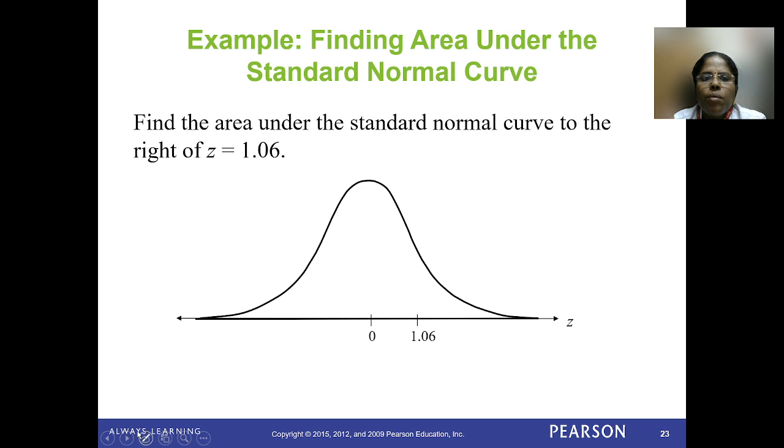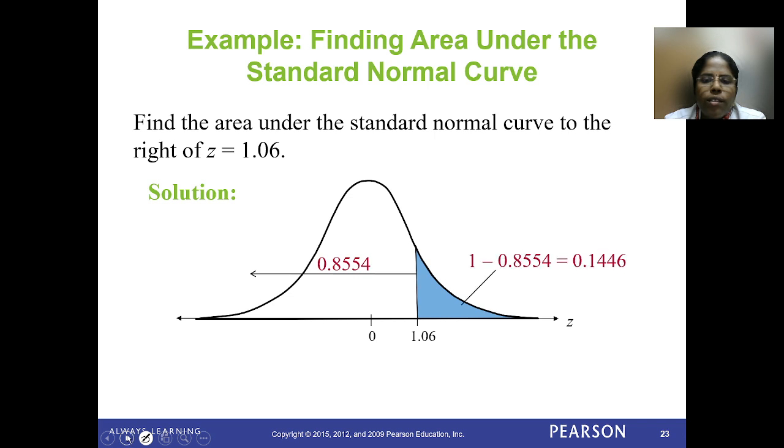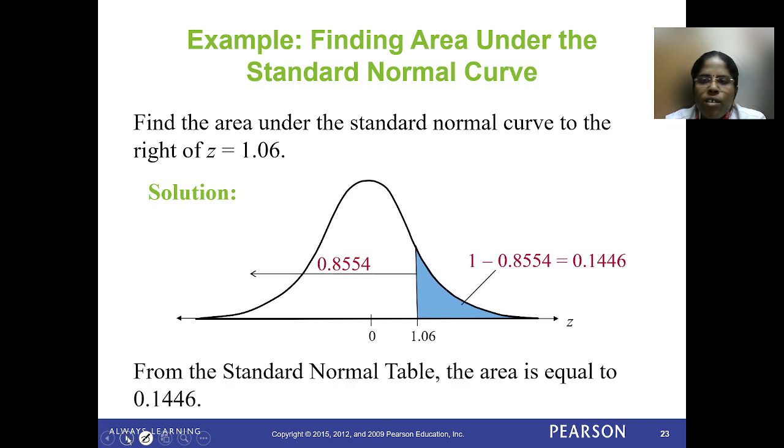The next problem, they are asking for the area to the right of 1.06. First of all, we need to find the area to the left of 1.06 from the table, which is 0.8554. Then subtract this value from 1 to get the answer, 0.1446.